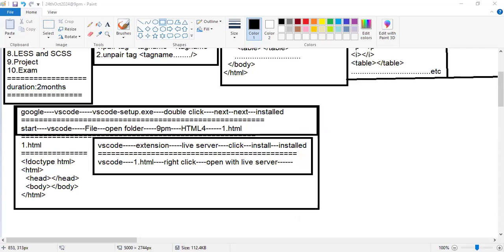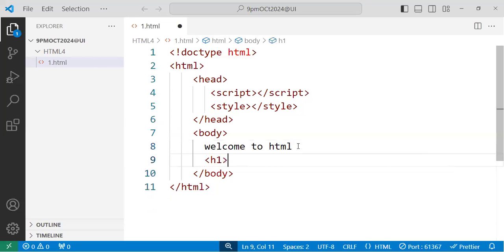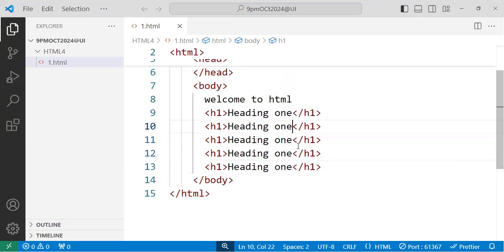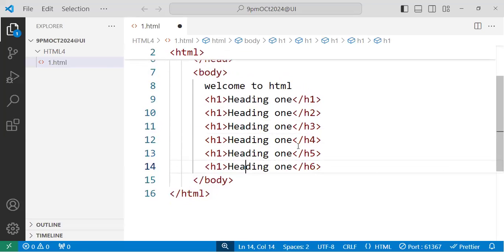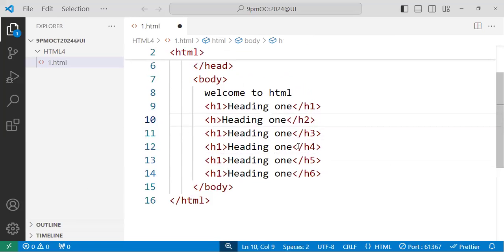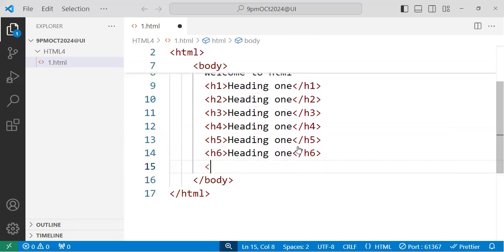Now see, head tag, body tag, script tag, style tag all come under pair tags. Next one, here you can check H1, this is heading 1. Heading 1, heading 2, heading 3, like this you can write H1 to H6, all headings. H2, H3, H4, H5, then H6. Like this, we can write all different headings.